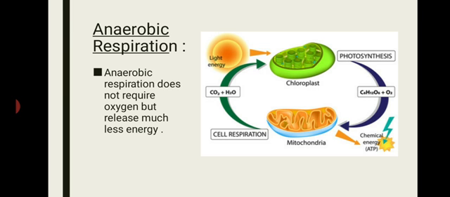This glucose and oxygen then go to mitochondria, right? Mitochondria is the main powerhouse of the cell. It breaks down the complex molecules and produces the energy, right? It breaks down these molecules, and in return we get chemical energy, ATP, adenosine triphosphate, and then in return it gives carbon dioxide and water, right? Understood till here? Okay.